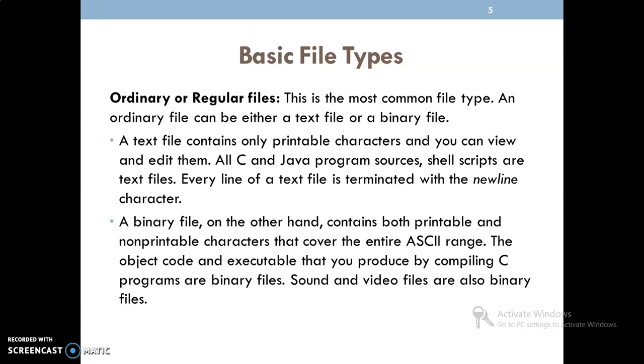Then in Unix we have some different kinds of files. The one basic file type is the ordinary or regular file. Then what exactly is the ordinary or regular file? This is the most common file type. This ordinary file can contain a text file or a binary file. So we'll understand what exactly a text file means. A text file contains only printable characters and we can view and edit them.